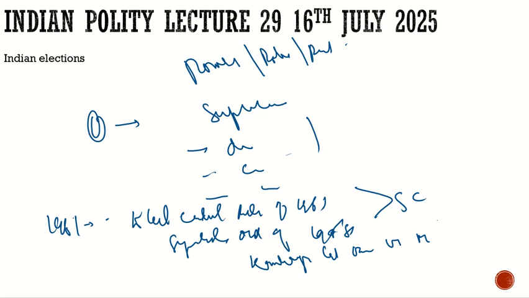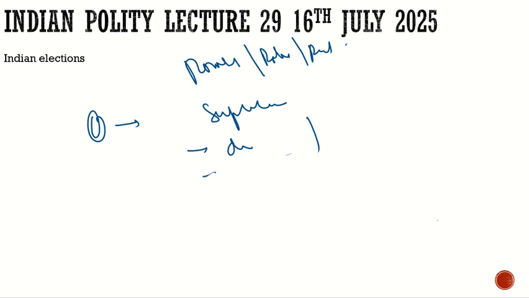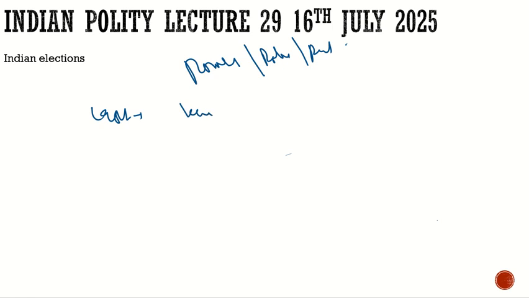So with respect to this, earlier, what used to happen? The elections would happen by the ballot paper. But eventually in 1982, there was a constituency in Kerala by the name of Parur constituency. There was a by-election, and in the Parur constituency of Kerala, this by-election was conducted by the use of the EVM.